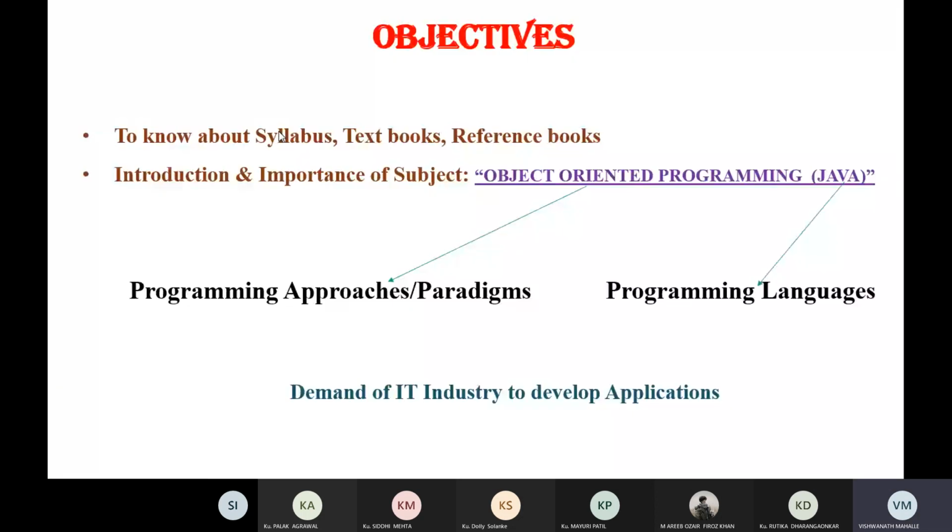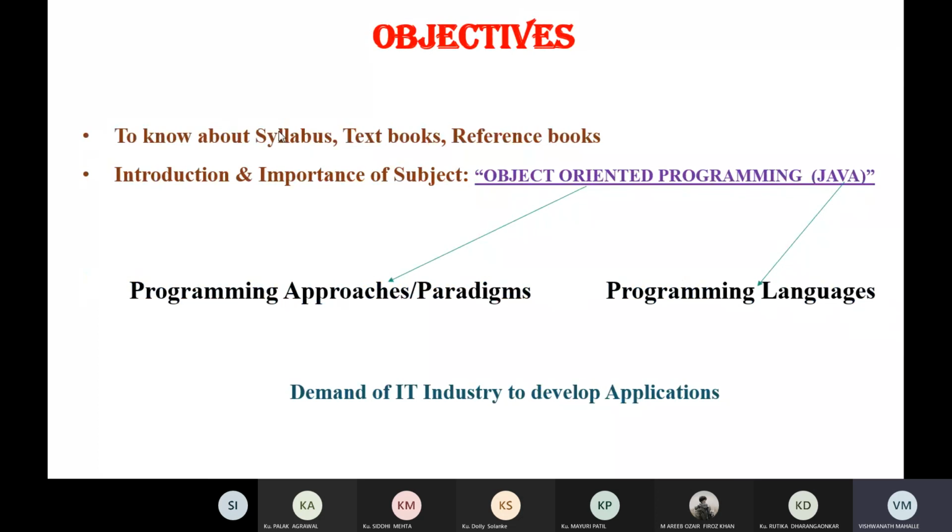Today is our first lecture, and the objective of today's lecture is to know about the syllabus, textbooks, reference books, websites, and some YouTube videos we can download. The second objective is the introduction and importance of the subject, that is object-oriented programming using Java.